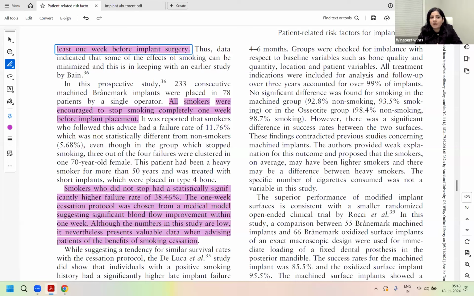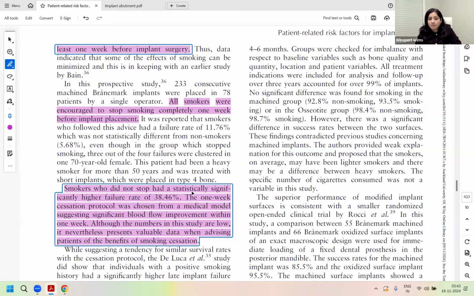The minimum requirement to reduce the implant failure rates is stopping smoking at least 1 week before implant surgery. All smokers were encouraged to stop smoking completely 1 week before implant placement, and that reduced their failure rate statistically, right?